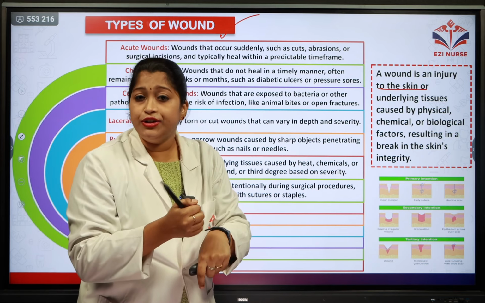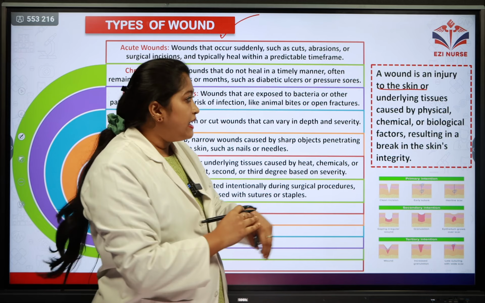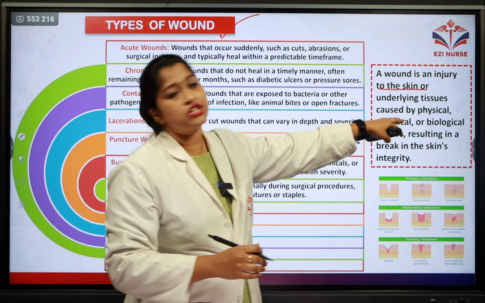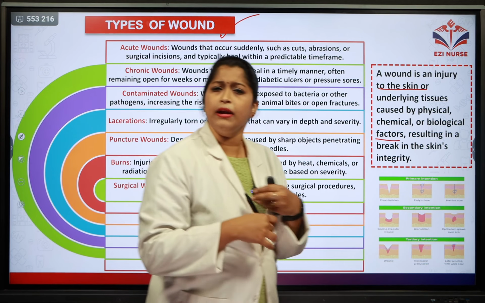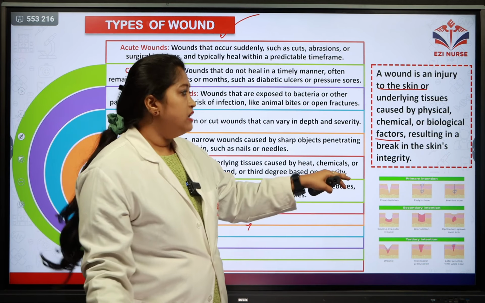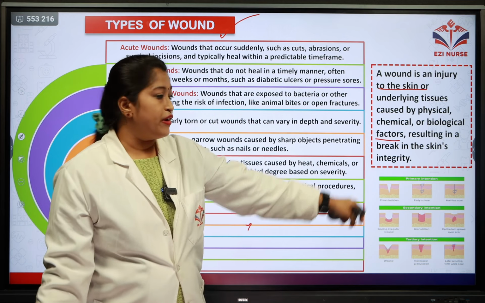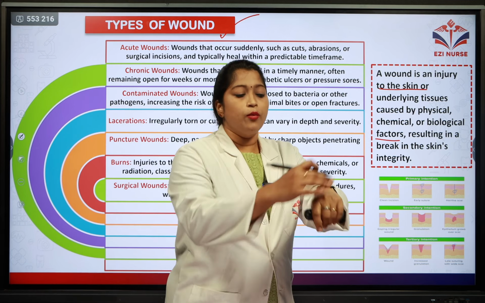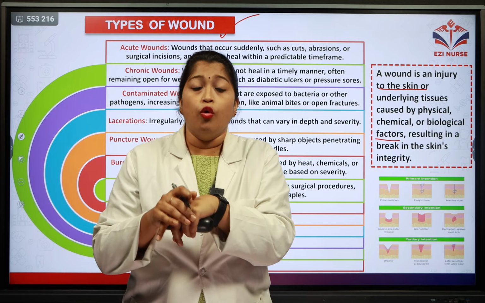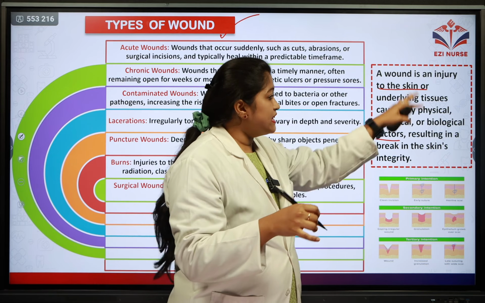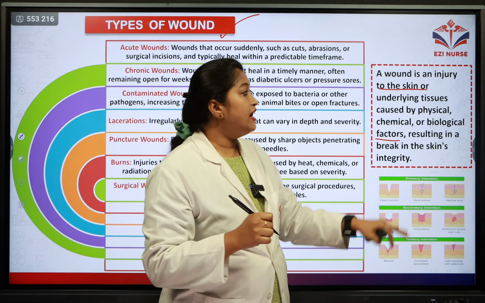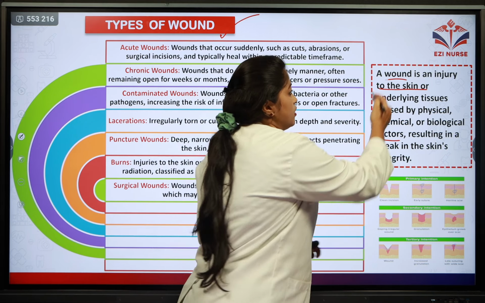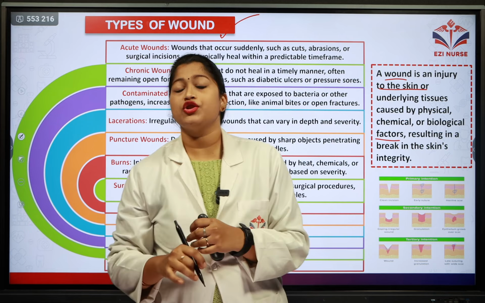If there is any cut or injury to our skin, there is damage of the tissues caused by physical, chemical or biological factors, resulting in a break of our skin's integrity. When the skin is continuous, there is no wound. But if due to all these factors there is a wound or injury or cut, then it is called a wound. So this is a simple definition of wound.